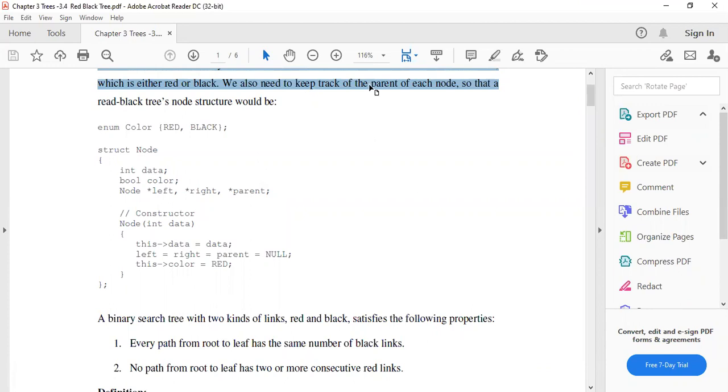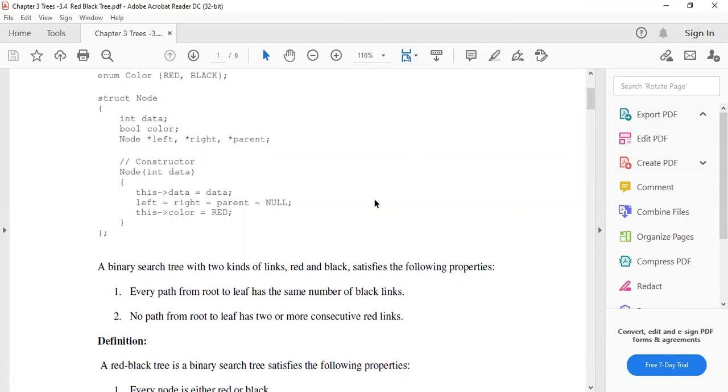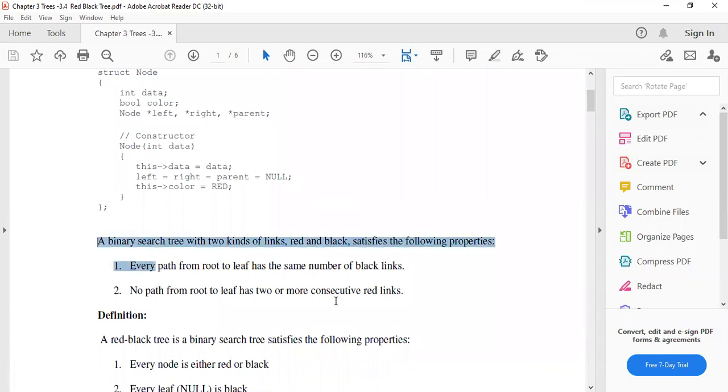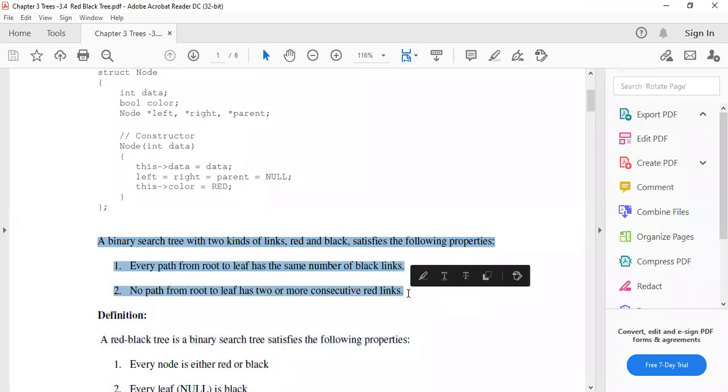Which are those parameters? The binary search tree with two kinds of links, red and black, satisfies the following properties. Every path from the root to a leaf has the same number of black links. अगर आप किसी रूट से किसी नोड को जा रहे हैं, then it will have the same number of black links.